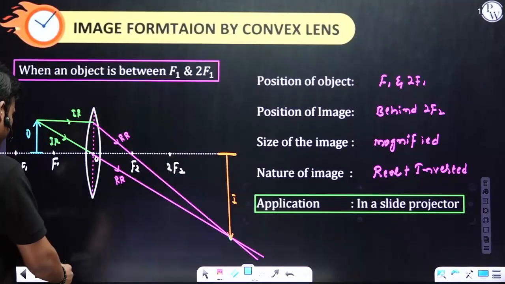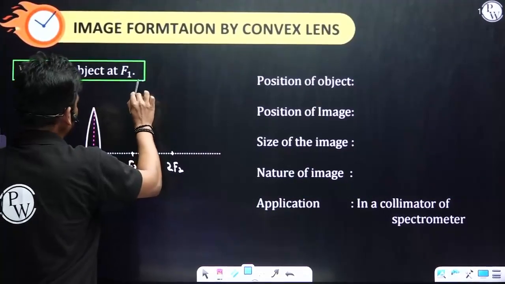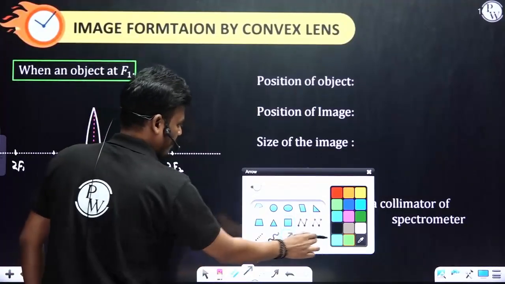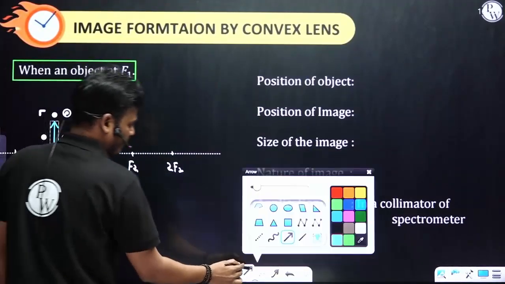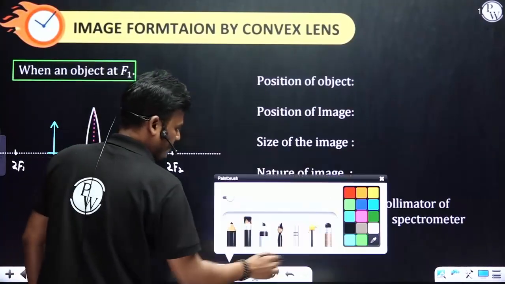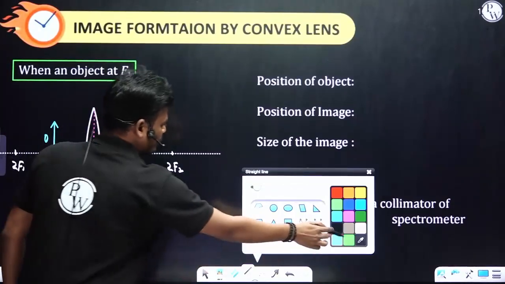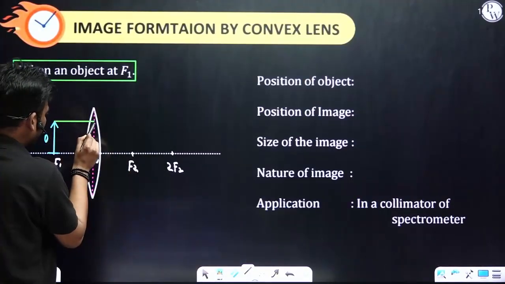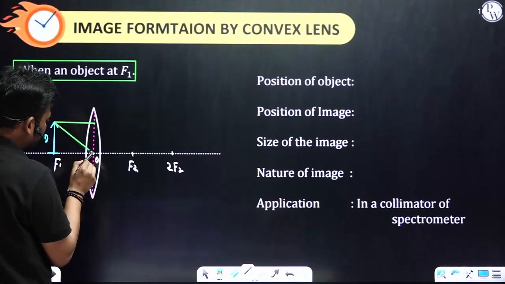Next one, when the object is at F1. Same rules. Two incident rays, one is always parallel, and the second one passes through the optical center.